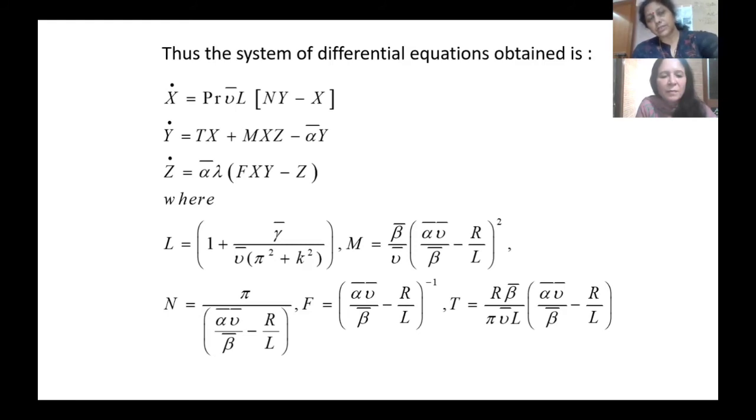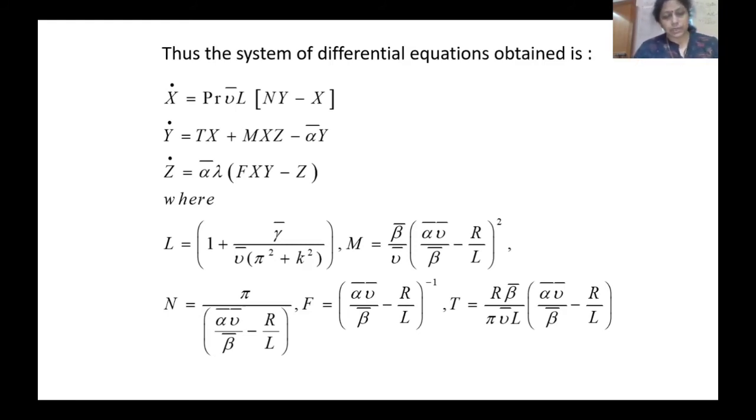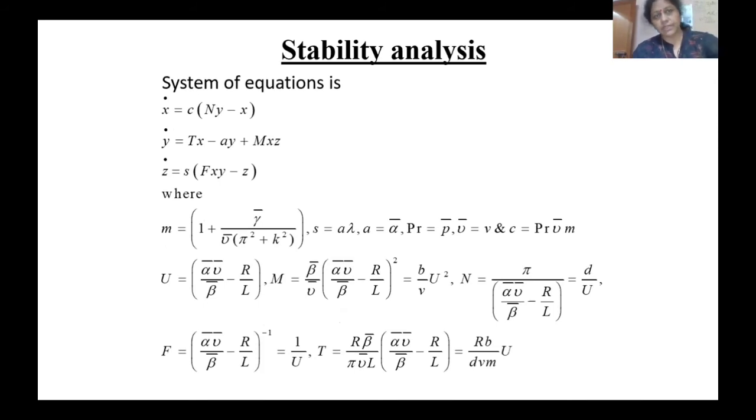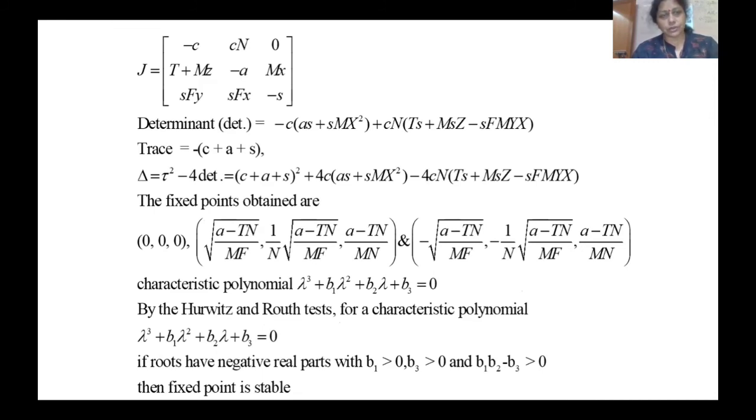So we transformed the system into one similar to the Lorenz system, and using this system we try to find out the stability. This is a three-dimensional, three first-order differential equation system, where these are the variable parameters, not all constants. Using this, we try to find the solution. So we wrote the Jacobian, the determinant and trace, then we found these fixed points and the characteristic polynomial. Now our purpose is to find where we get a stable or unstable system.